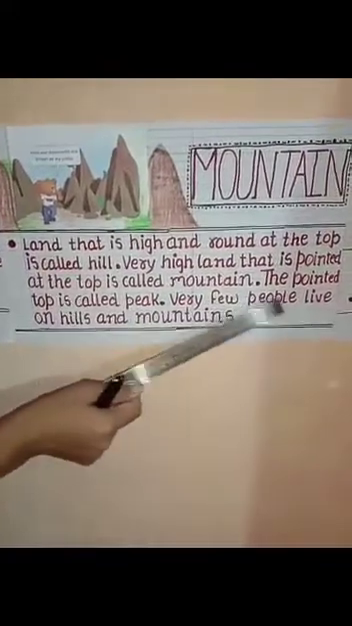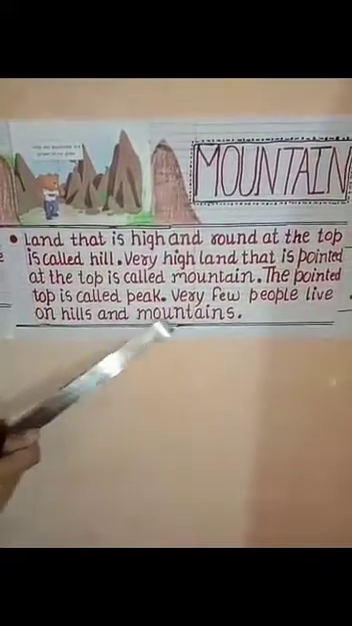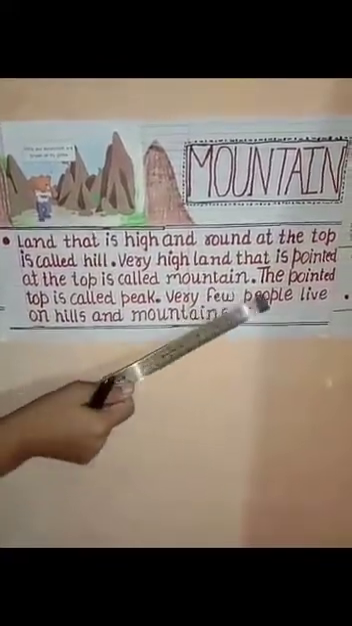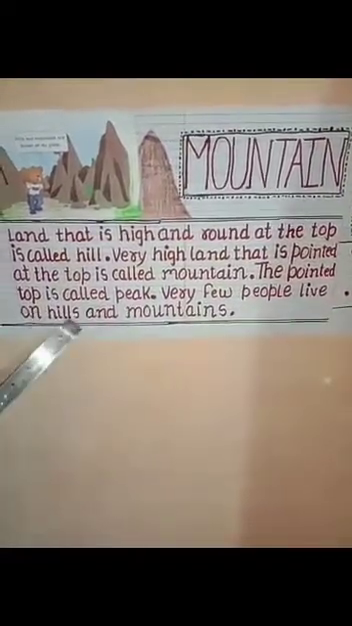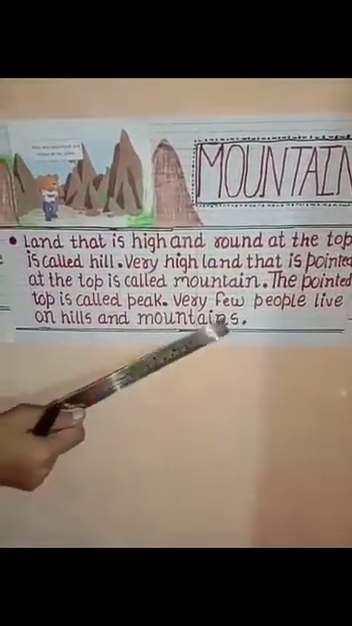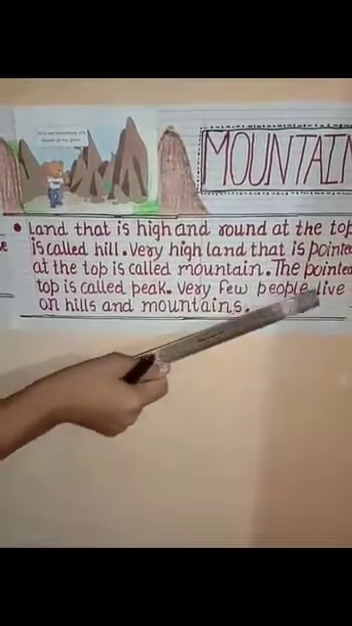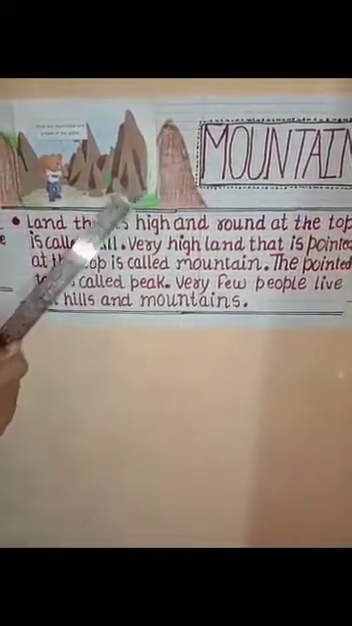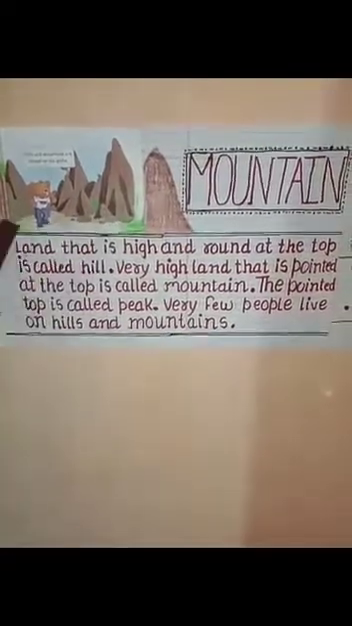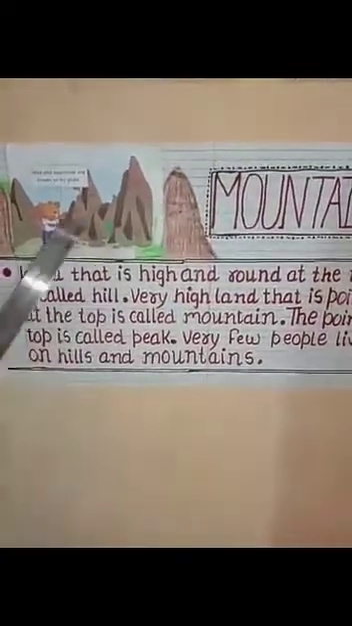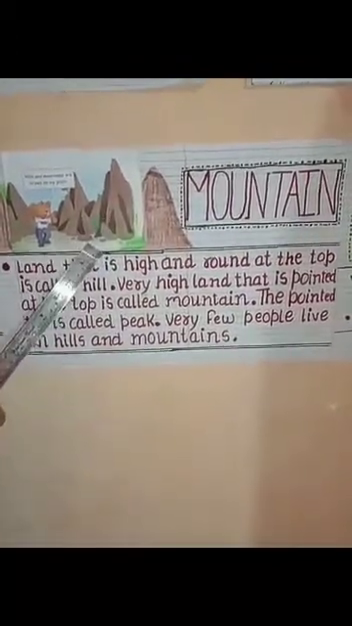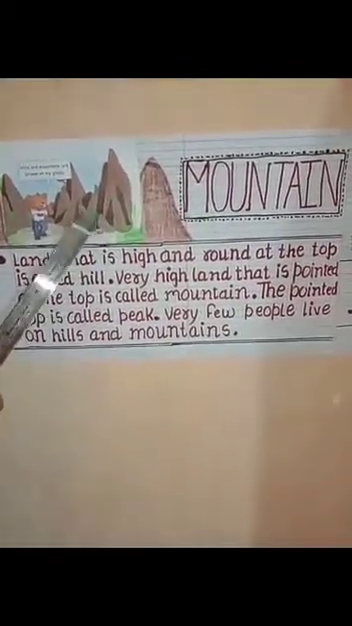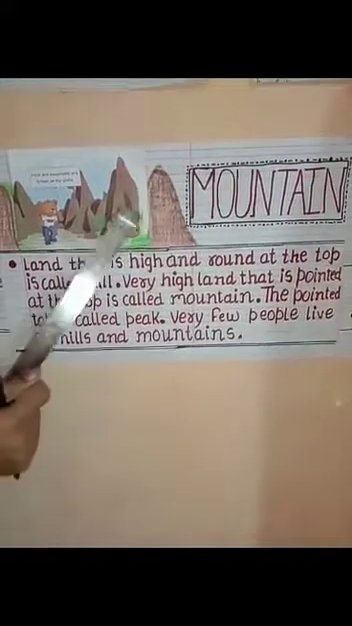Very few people live on hills and mountains. Why do very few people live on hills and mountains? Because life is very difficult over here. The roads are in a zigzag way. We cannot do farming very easily over here, right? It's very difficult to live a life on a mountain landform. Next we have